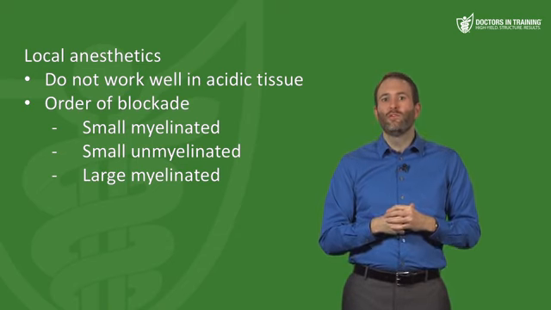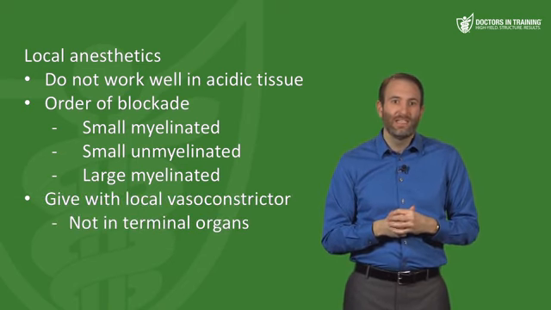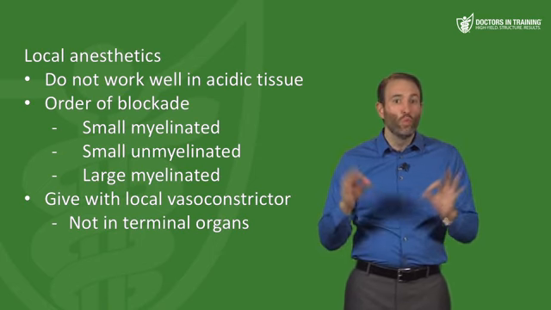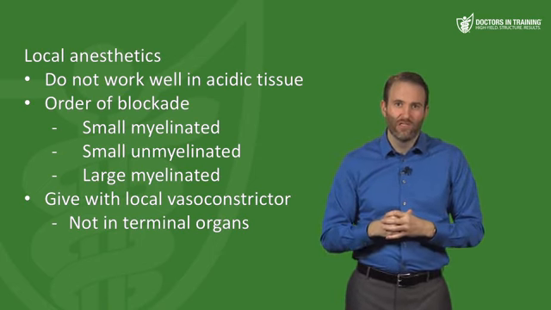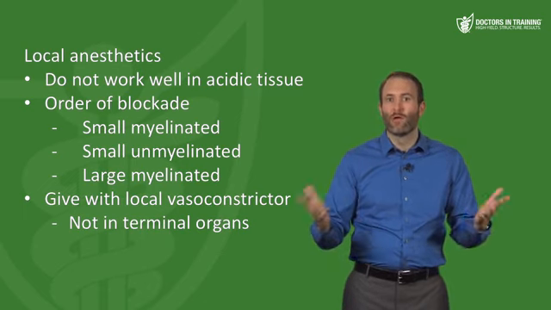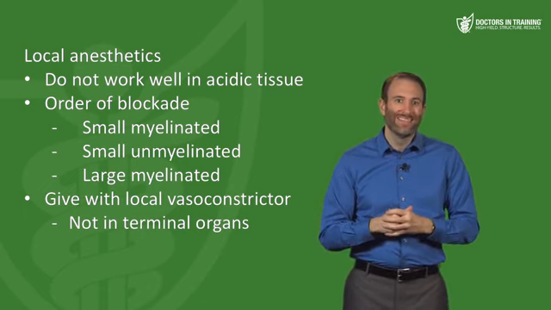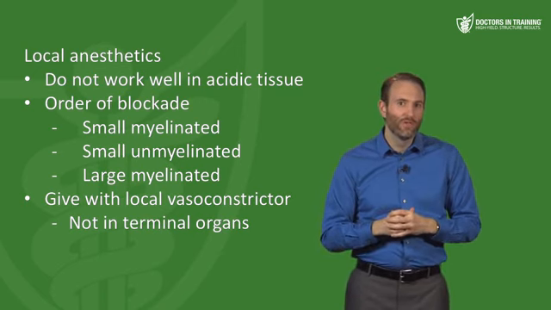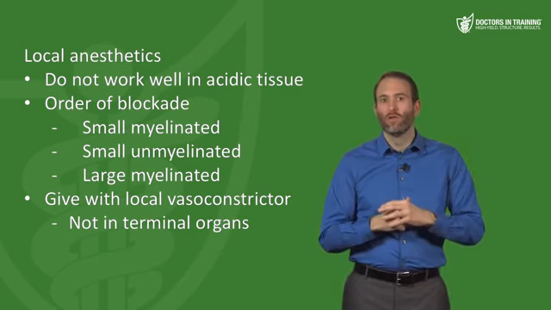Now, the other principle of using local anesthetics is that we tend to give them with a local vasoconstrictor in certain parts of the body. You wouldn't want to give this in something that is a terminal organ. You don't want to give this in fingers where there's no collateral circulation because you can cause ischemia. But in tissues that have collateral circulation, you can give a vasoconstrictor such as epinephrine with your local anesthetic.